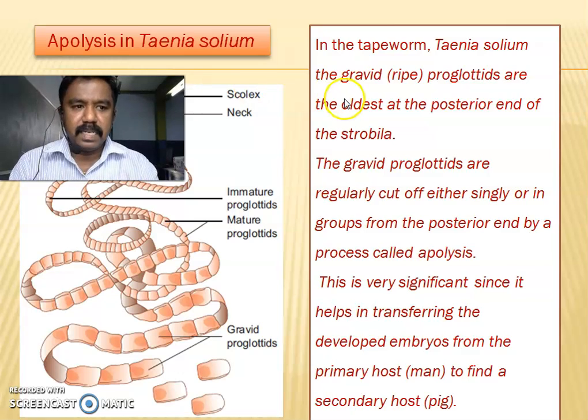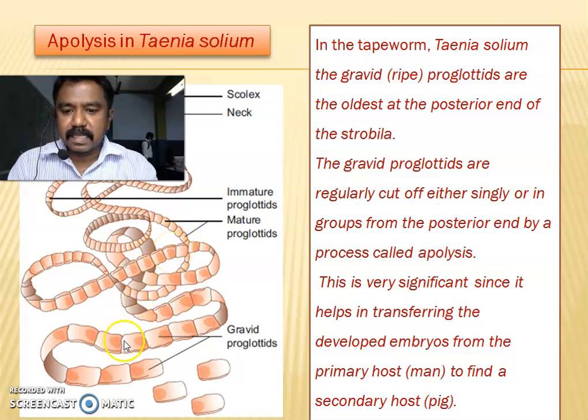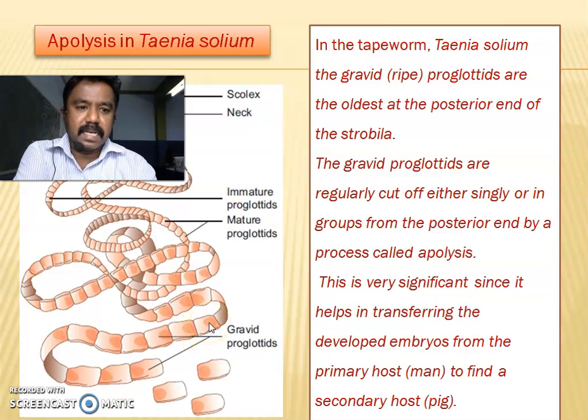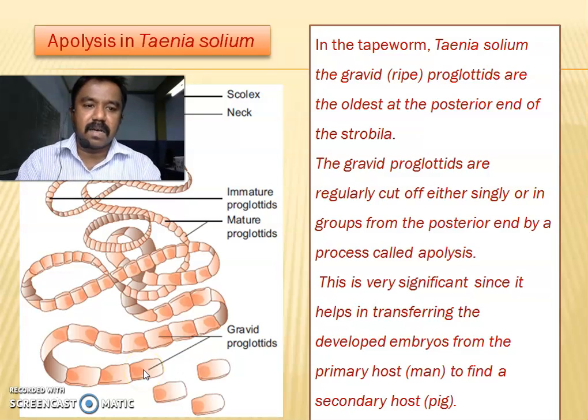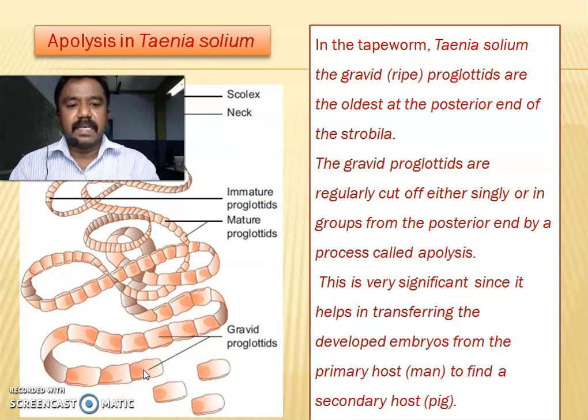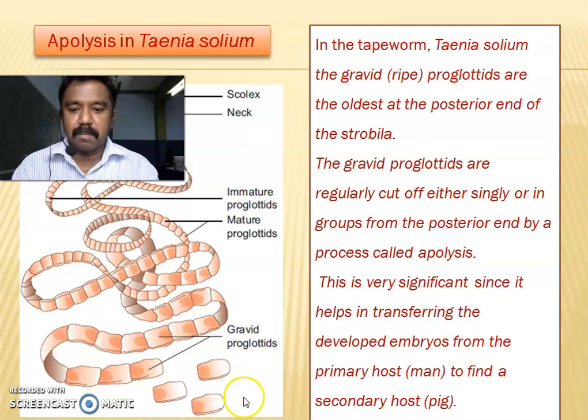In the tapeworm Taenia solium, the gravid proglottids, the single chambers, are the oldest at the posterior end of the strobila. The last segment is the mature segment. The mature segments are called the oldest or matured strobila, gravid. The gravid proglottids are regularly cut off either singly or in groups from the posterior end by a process called apolysis.